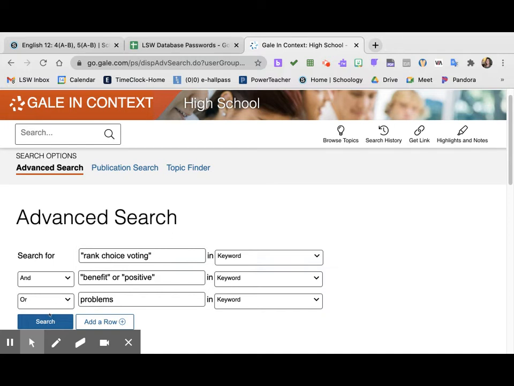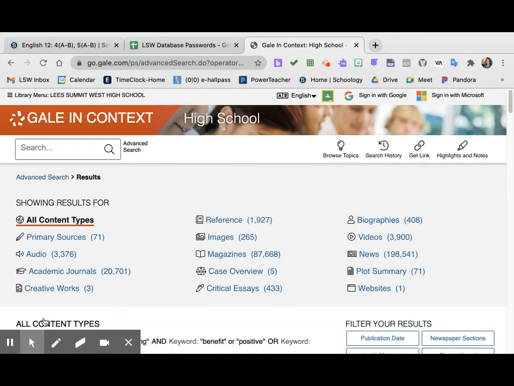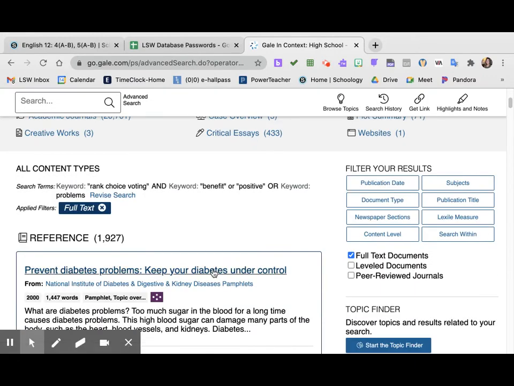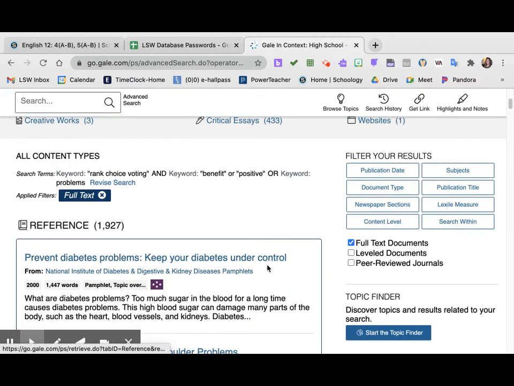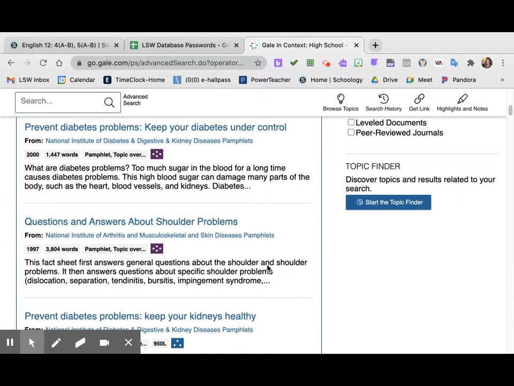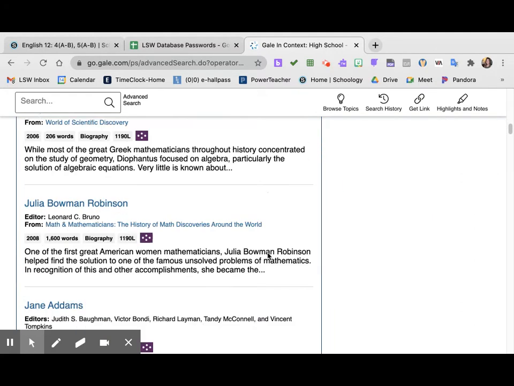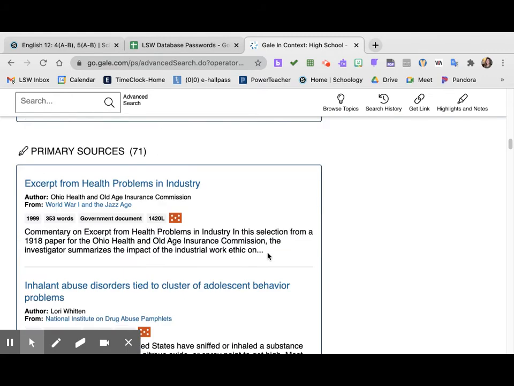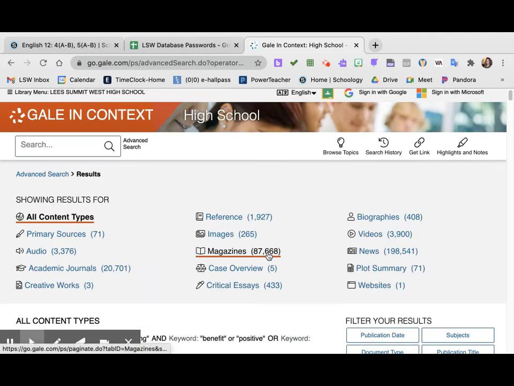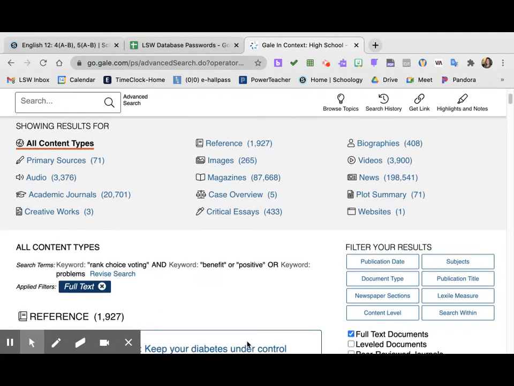So I'm going to click search here, and I'm going to see what comes up. And what comes up is, no, we don't want anything to do with diabetes. That's not good. Questions and answers about shoulder, nope. Okay. Biographies, no. Primary sources. How do we get health problems? I don't know where. Maybe benefit or positive.